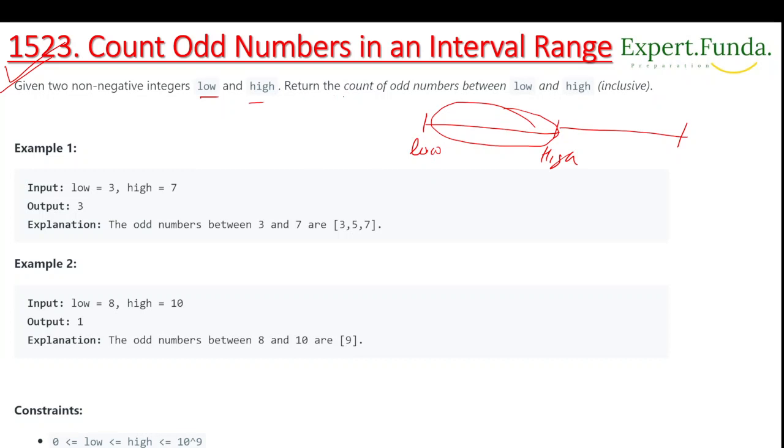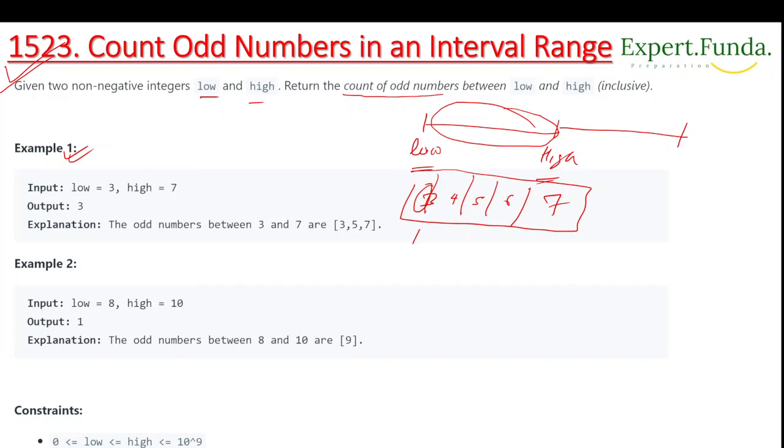It says to return the count of odd numbers between low and high, inclusive of low and high. Let's consider this example first: low is 3 and high is 7. In between, the numbers coming are 3, 4, 5, 6 and 7. If we make this into an array, it looks like this: first we have 3, then 4, 5, 6, 7.